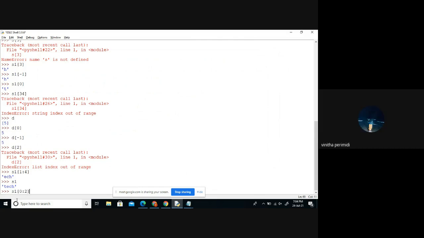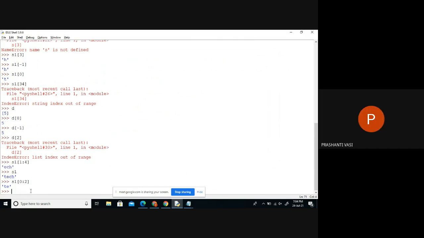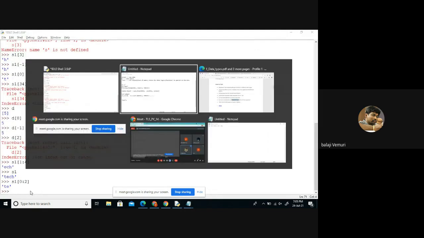TE. It will only exclude the last one, right? It will not include the second index. Only 0 and 1. It's like from 0 till 2. Till 2 means it will stop at 2. It will not use the index 2 item. It is excluding the index 2 there, right? Means starting from 0, you have to stop at this index. Less than 2 only. Right? Good.